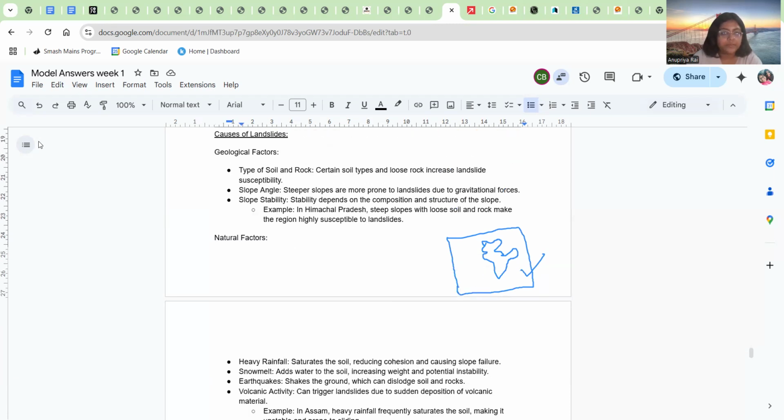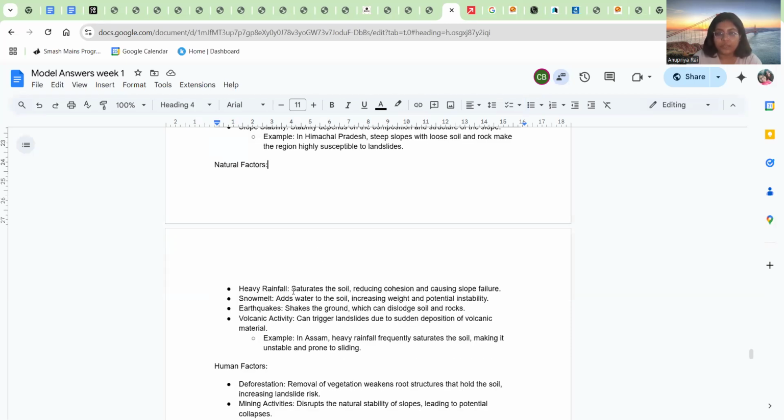Let me just erase this. Now we'll talk about some other natural factors. For example, heavy rainfall. Volcanic activities can also trigger landslides, as we have already learned how volcanic activities trigger earthquakes, and they could trigger landslides as well, because the rock would fall under the influence of gravity. Then again, snow melt. So of these 4, you can write any 2 points and an example.